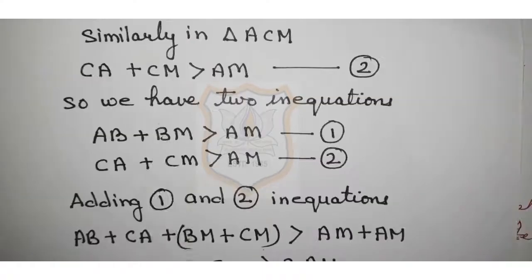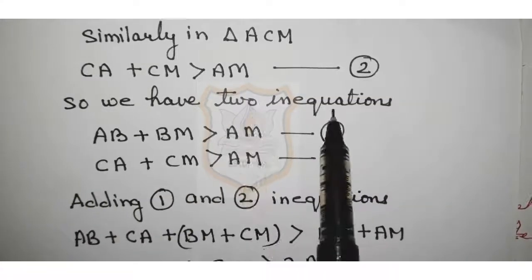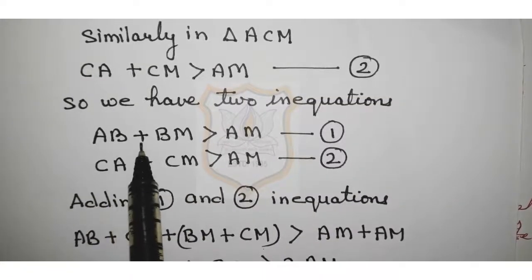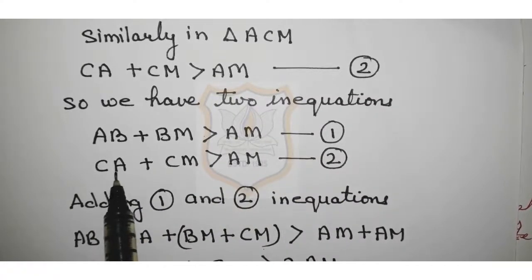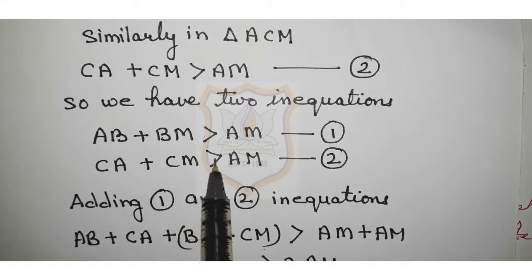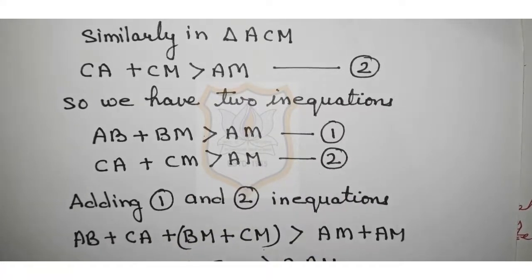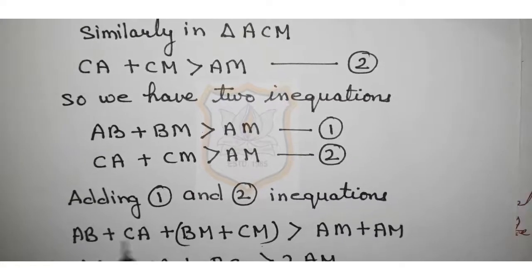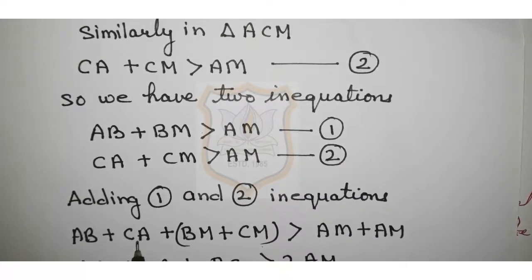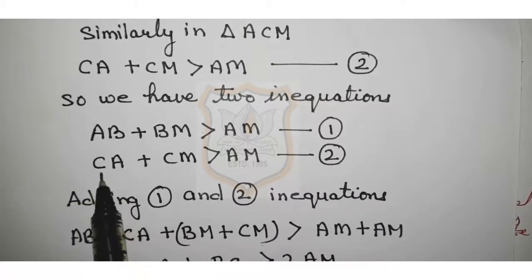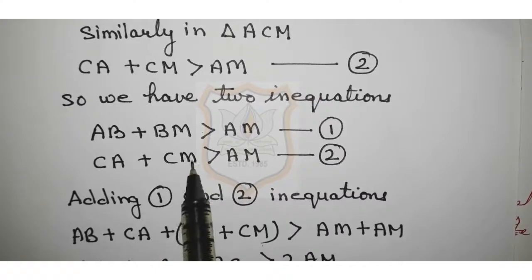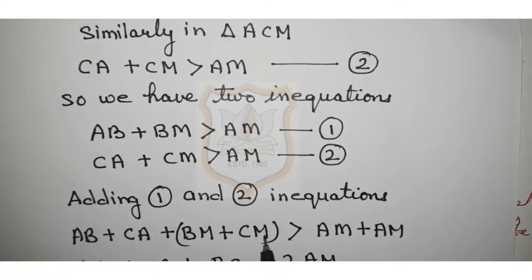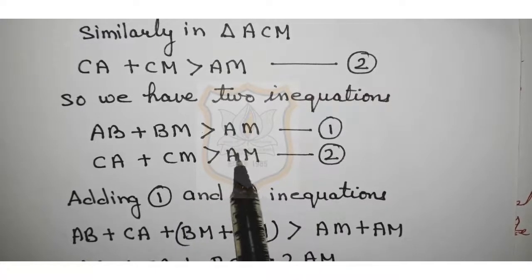Now students, see. So we have two inequations. First one is AB plus BM is greater than AM in equation 1, and CA plus CM is greater than AM in equation 2. Adding 1 and 2, we will get AB plus CA plus BM plus CM is greater than AM plus AM.